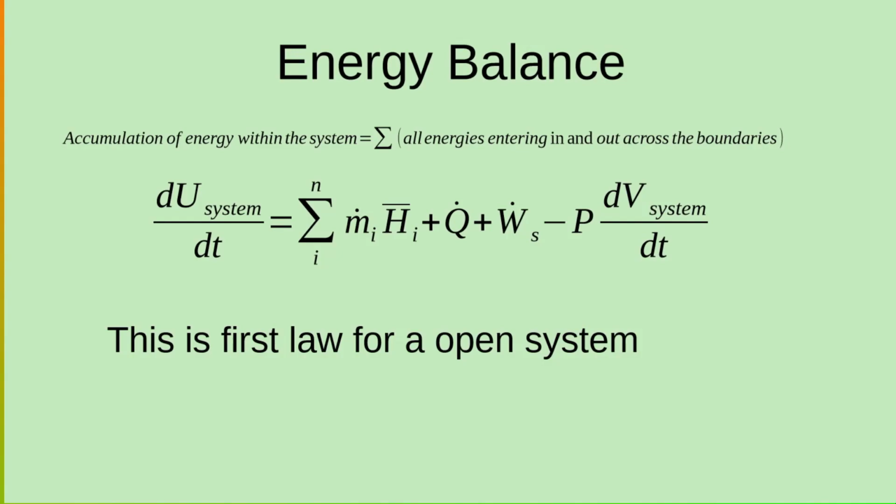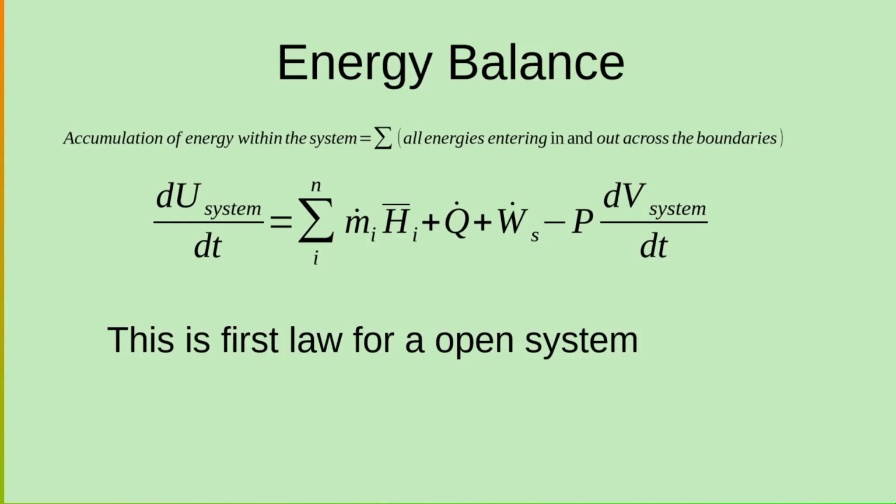Therefore, the energy balance of the open system is accumulation of energy within the system, that is accumulation of energy within the control volume of the system. The control volume obviously is the cylindrical portion, du by dt, as we know that any and every energy given to a system is stored as internal energy. Now, the change in internal energy per unit time is the accumulation of the energy within the control volume.